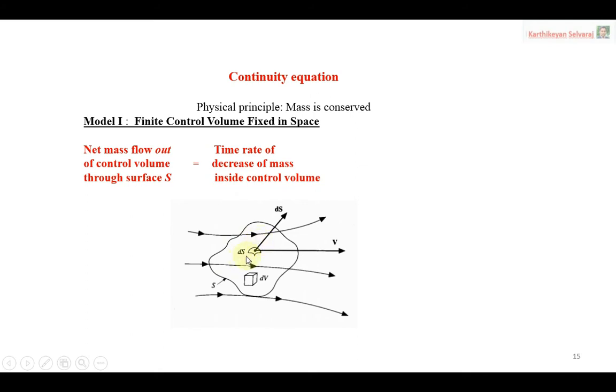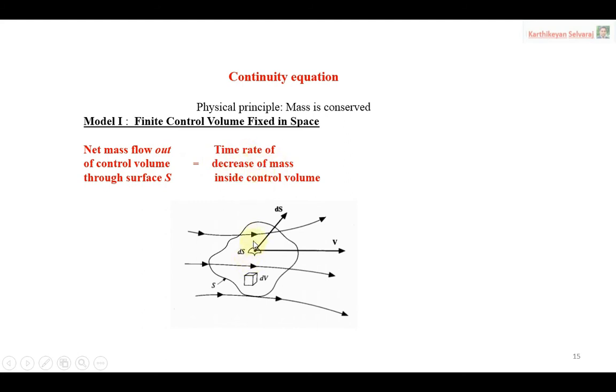Now we read it here. The net mass flow out of the control volume through the surface S; the small dS, the total will be S, we are considering the small dS. Similarly, the time rate of decrease of mass inside the control volume. So this amount of mass should be equal to this amount of mass. That is the meaning of the principle.